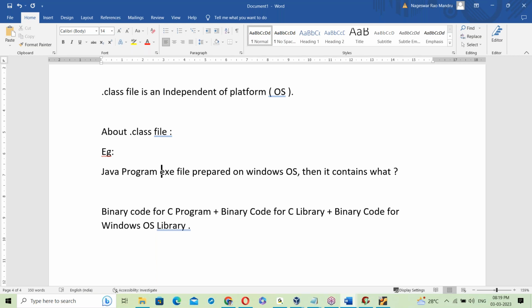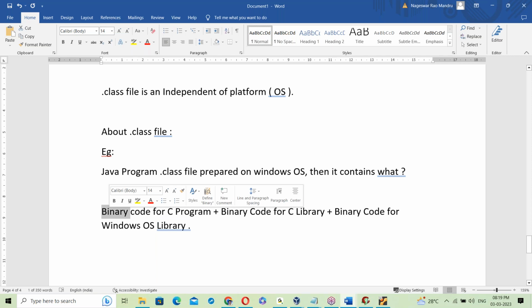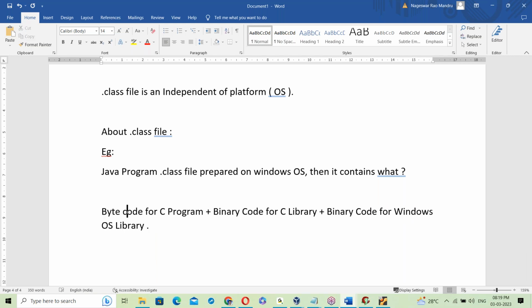Java program. In the case of exe, it is a dot class file. The Java program's dot class file is prepared on Windows OS. Then what does it contain? Not binary code here, but byte code. After compilation, the result is byte code, not binary code. So it is byte code for the Java program.